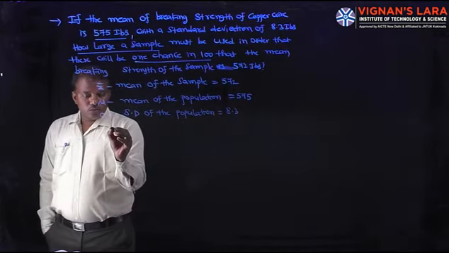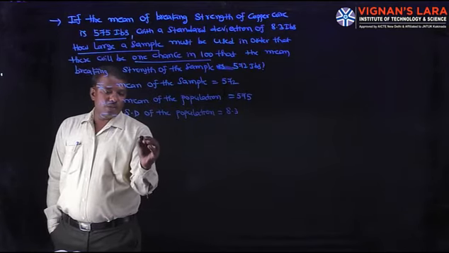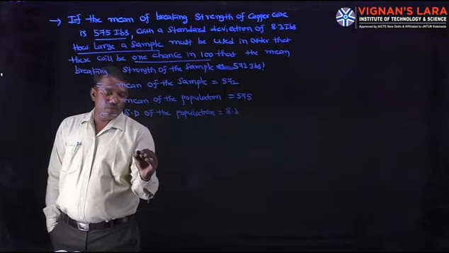Here Z, the standardized sample mean, is x bar minus mu by sigma by root n.